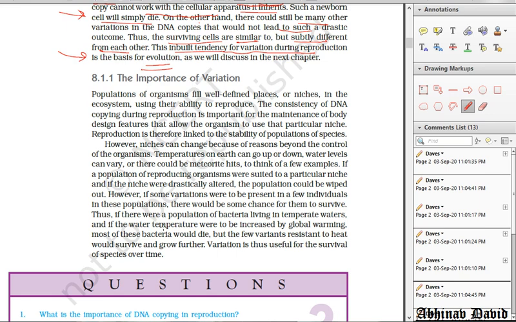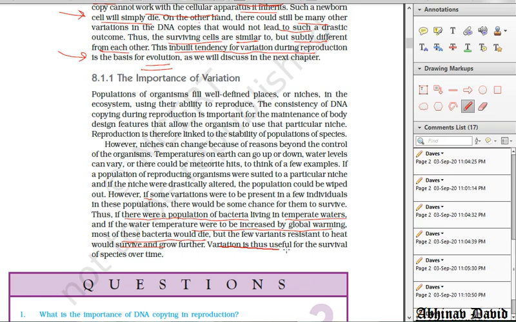So you can see here, if there were a population of bacteria living in temperate waters, and if the water temperature were to be increased by global warming, most of these bacteria would die. Why? Because they have no resistance against the high temperature. But the few variants, variant means those who have got variation against heat, resistant to heat, would survive and grow further.